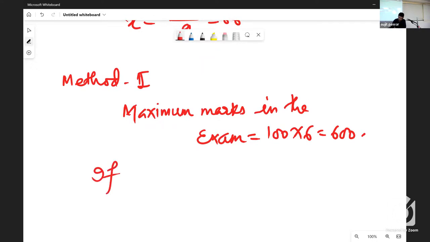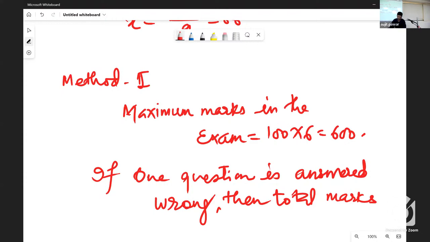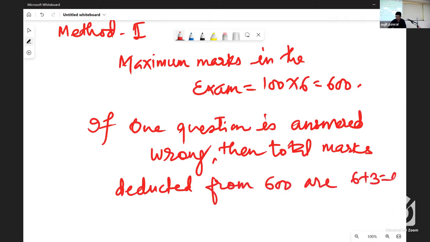If one question is answered wrong, then total marks deducted from 600 are 6 plus 3 is equal to 9.